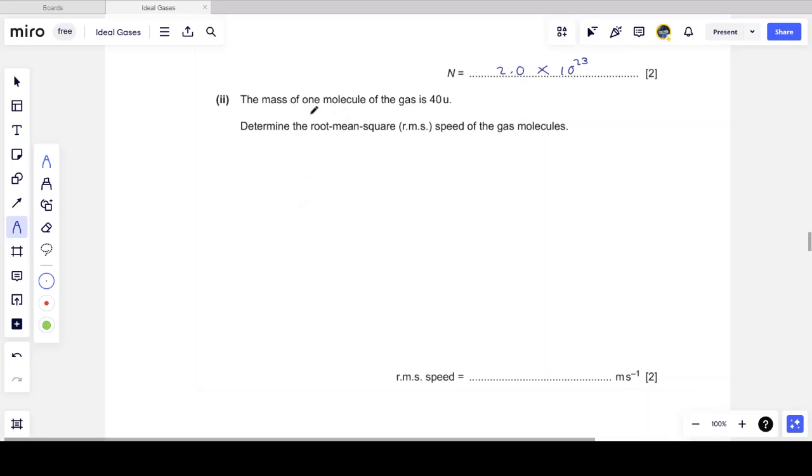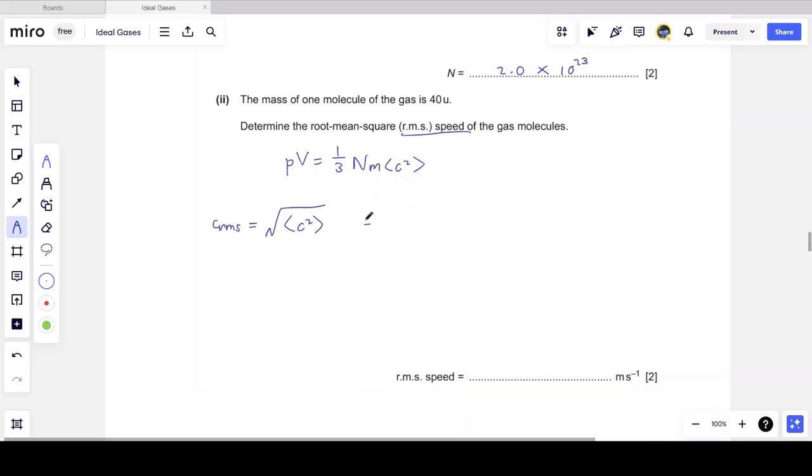Now you're going to have to go with your kinetic theory equation. PV is equal to 1 over 3 Nm times the mean square speed of the gas molecule. So PV is related to nKT, but also related to 1/3 Nmc squared. This is a very important equation. But they specifically want the RMS speed. Now this equation doesn't have RMS speed in it. But what I know is root mean square is the root of the mean square. So it's the square root of c squared.